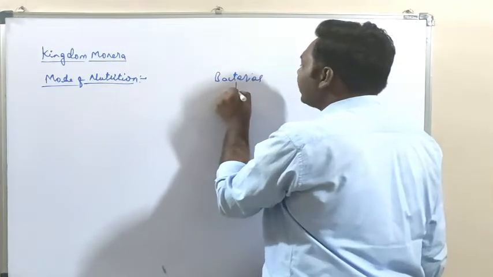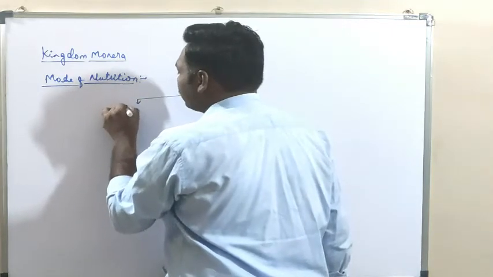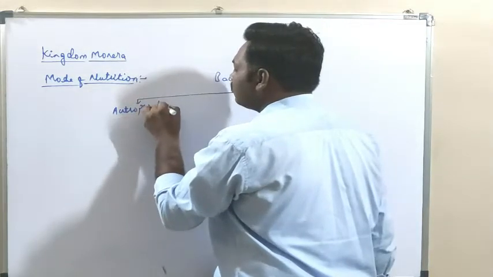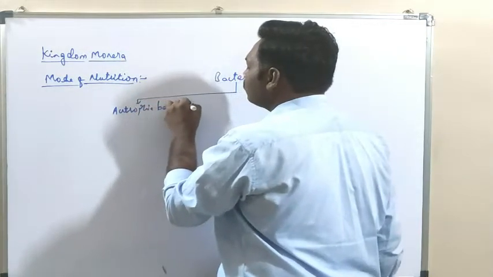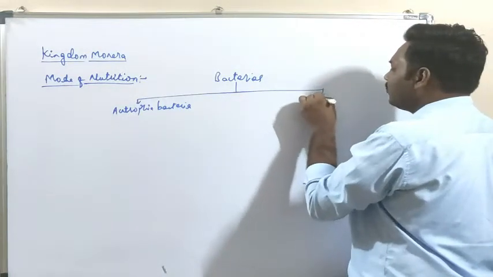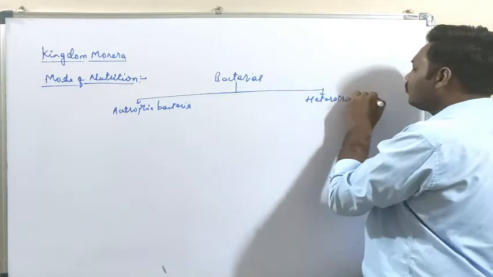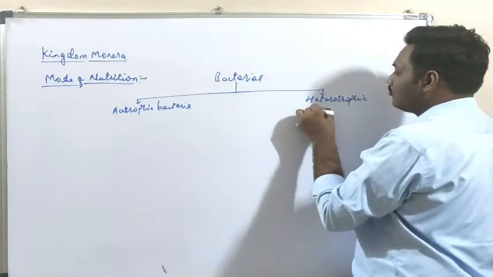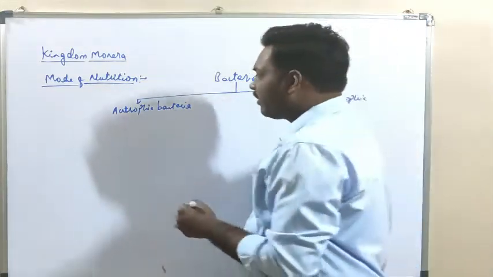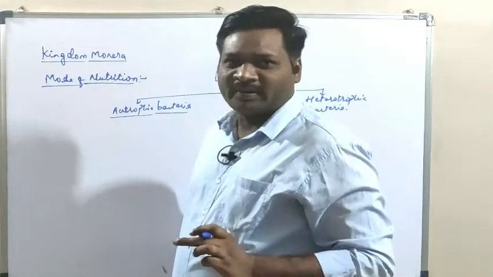are of two types, that is autotrophic bacteria and that is heterotrophic bacteria. So autotrophic bacteria means what? Those bacteria which can synthesize their own food material, right?